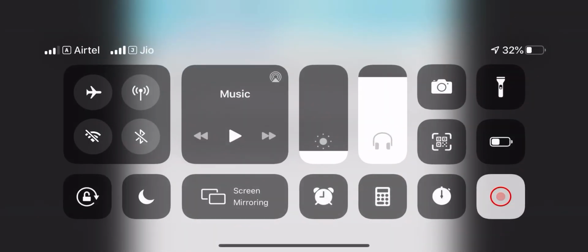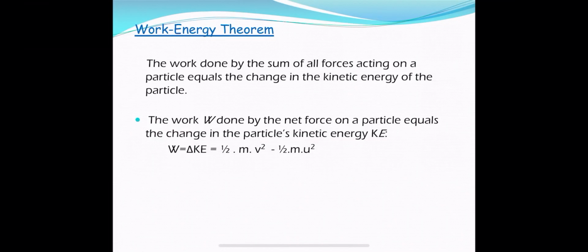So what is the change in kinetic energy? That is represented by delta K. K is kinetic energy, delta is difference. So the change in kinetic energy is final kinetic energy ½mv² minus initial kinetic energy ½mu². This is the work done by the applied force, or the work done by the net force acting on the body. So this is the statement.